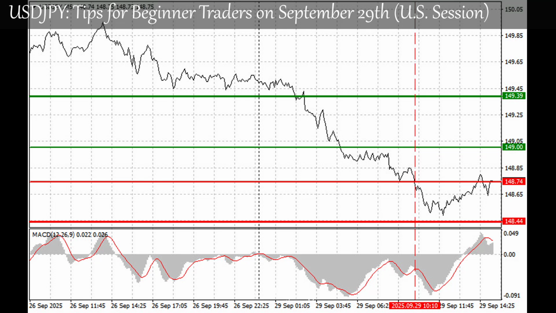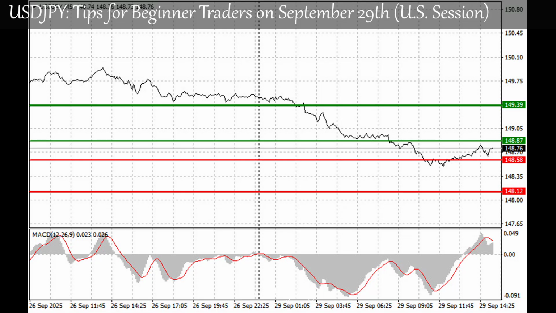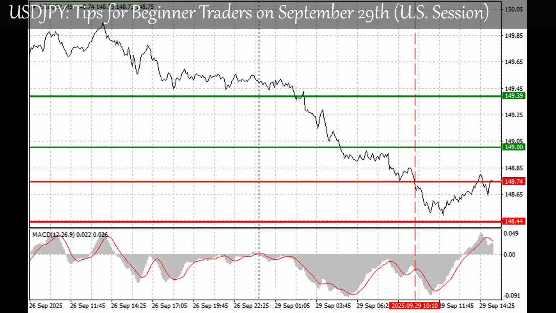Particular attention will be paid to their assessment of inflation risks. If their rhetoric proves softer than expected, the dollar may come under pressure, inevitably leading to a decline in USDJPY. Conversely, hawkish statements would boost demand for the US currency and push the pair higher. As for intraday strategy, I will focus mainly on implementing scenarios 1 and 2.